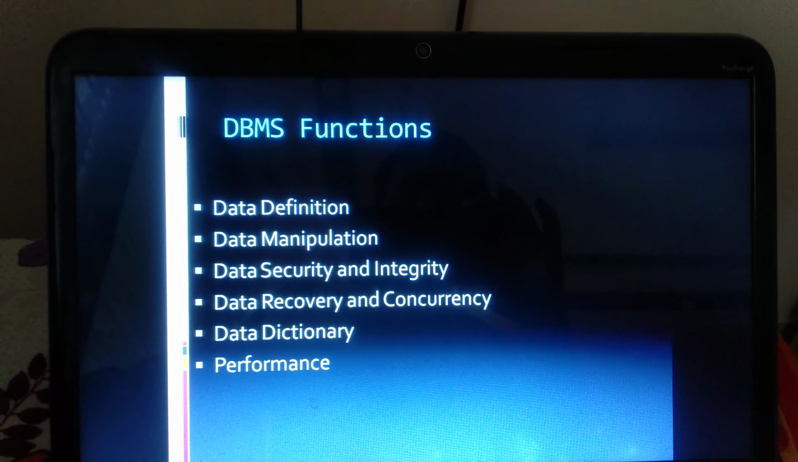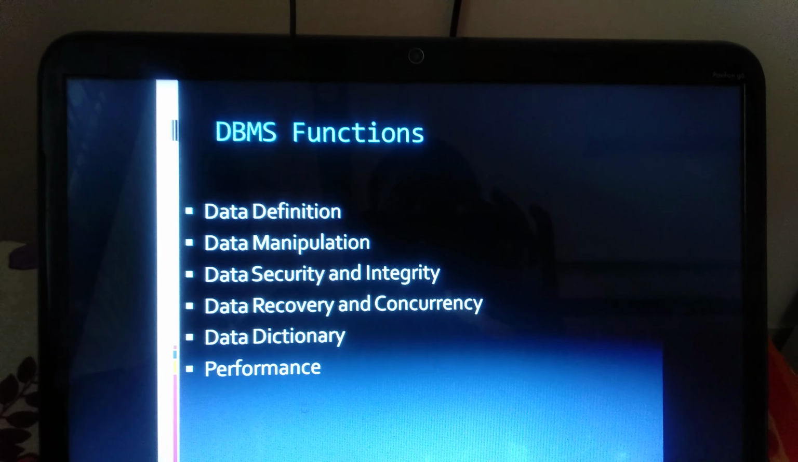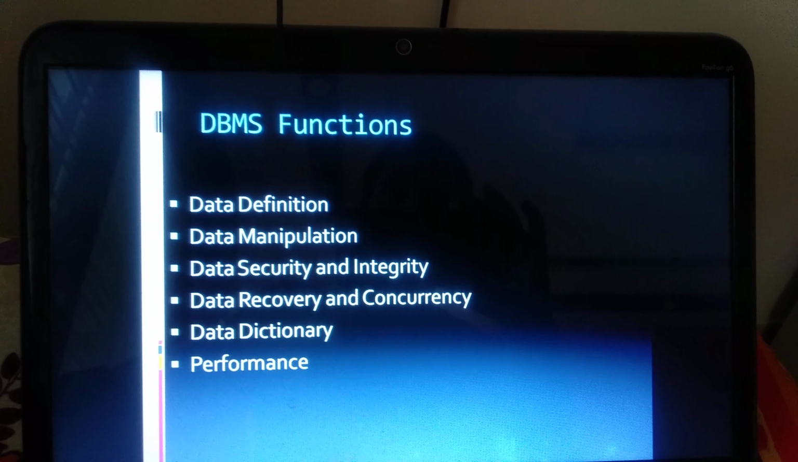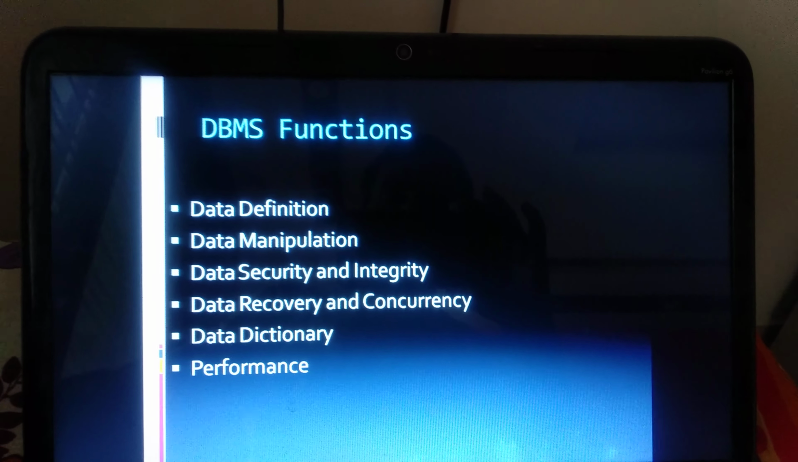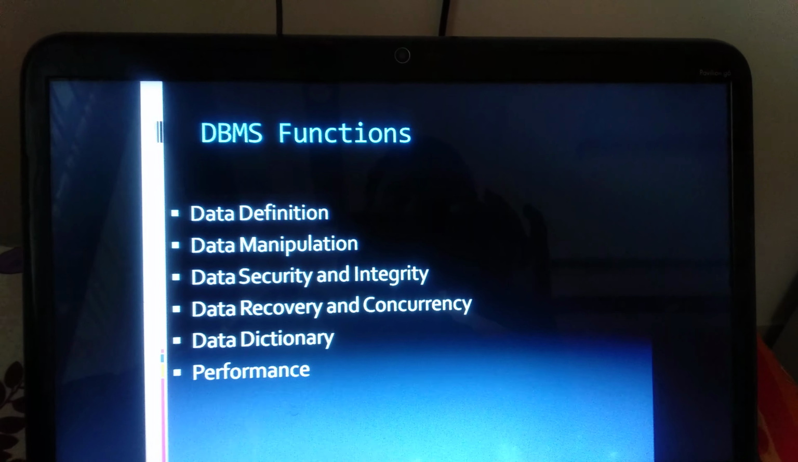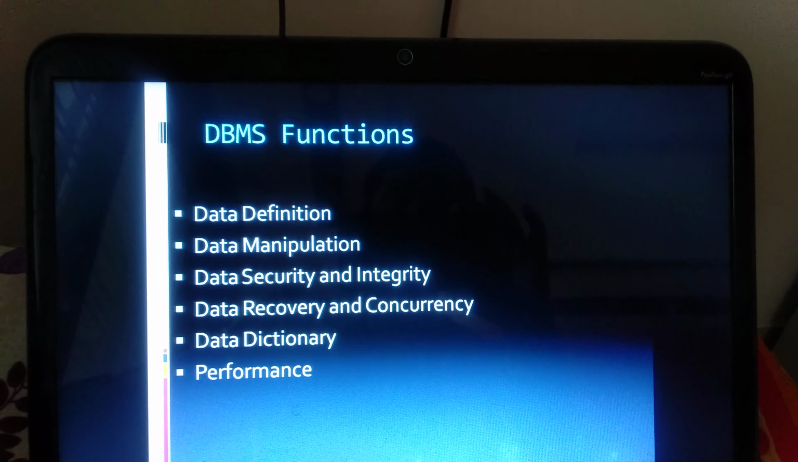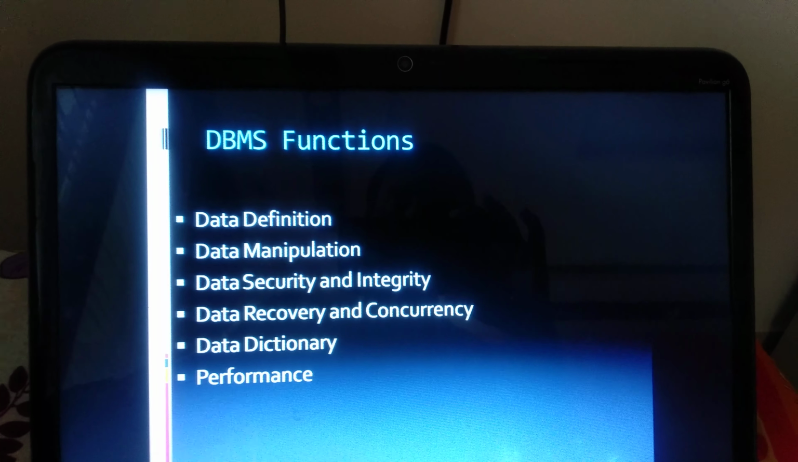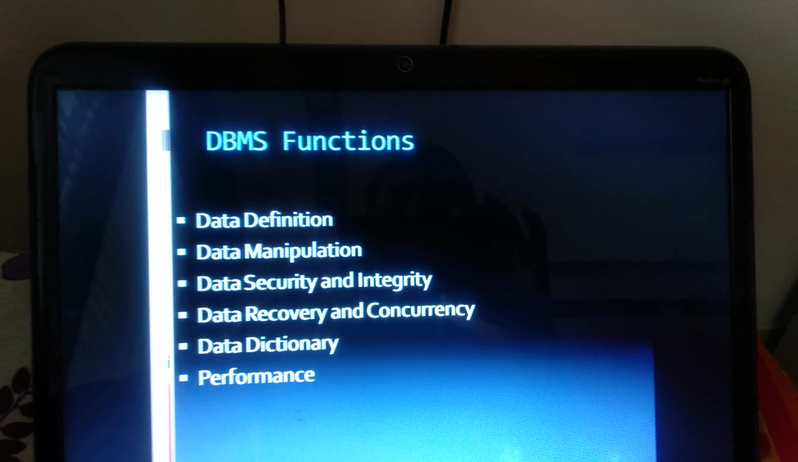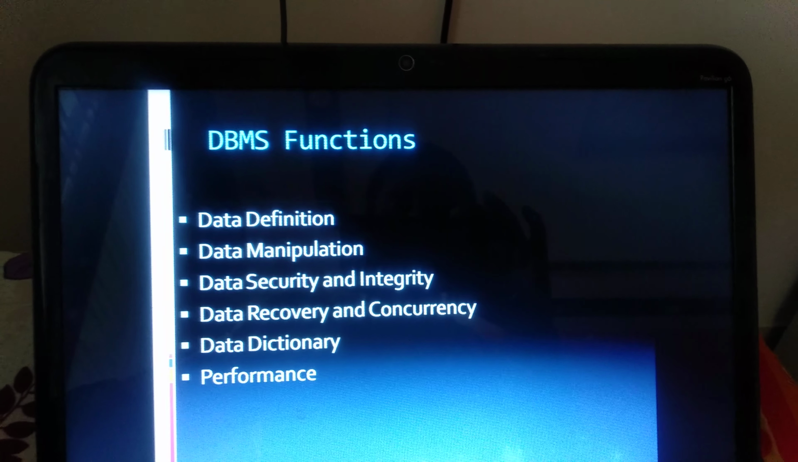In this slide, we are going to see the DBMS functions. The first functions are data definition, data manipulation, then data security and integrity. Next are data recovery and concurrency. After that, data dictionary is there, and last is performance.